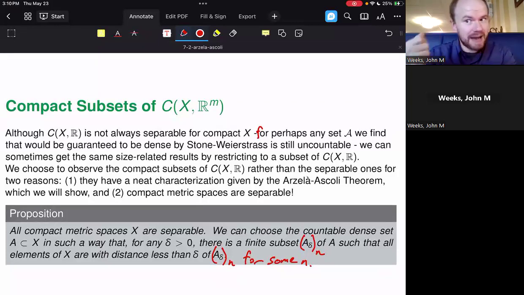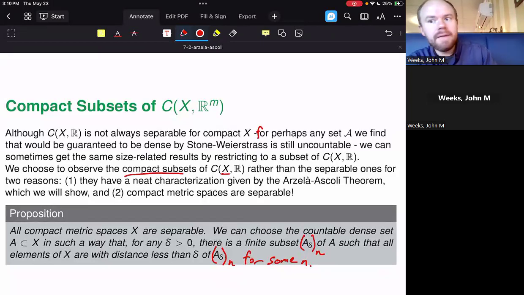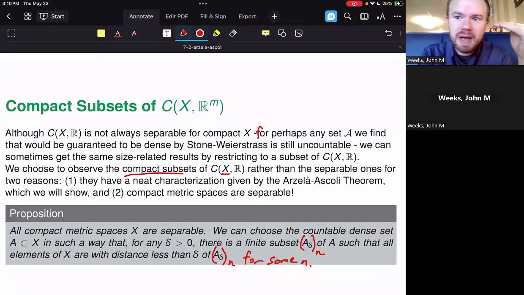Now, that's two levels of compact here, and we're going to be using compactness at both levels. The set X is going to be a compact set for what we're going to be talking about today. But we're also going to be looking at compact subsets of the continuous functions, so not only at the level of the metric space that we're working on, but also at the level of the functions over that metric space.